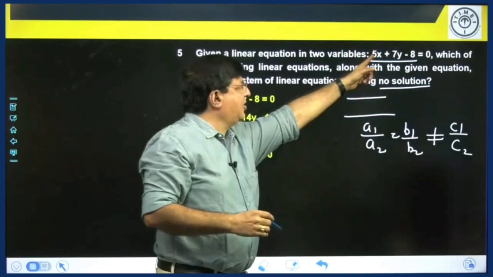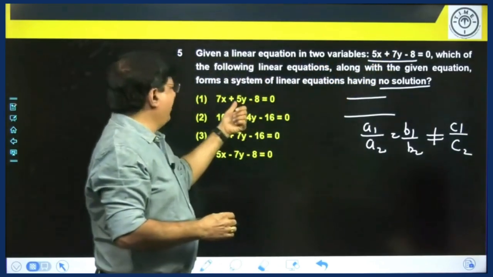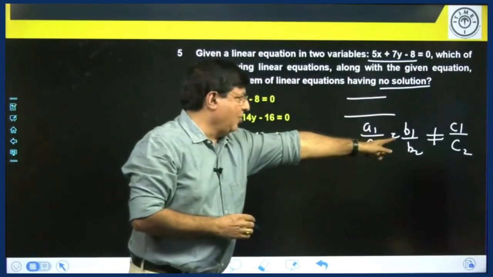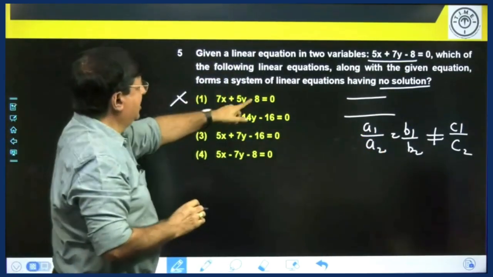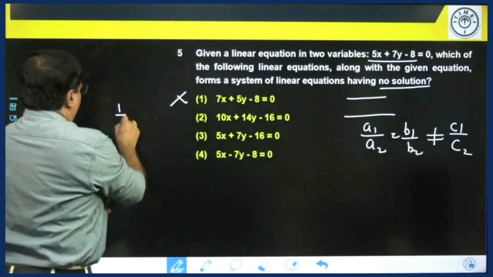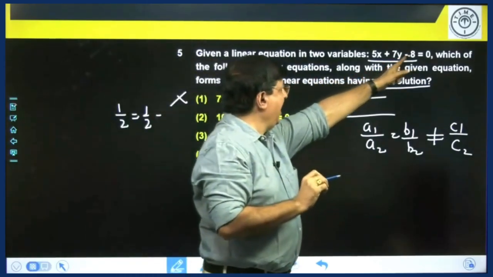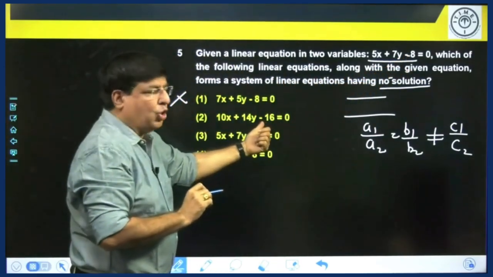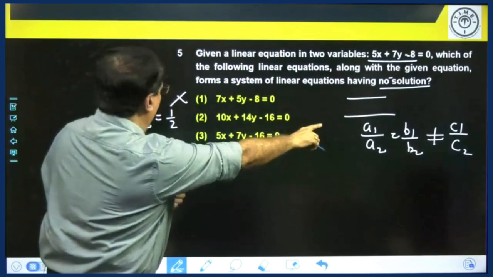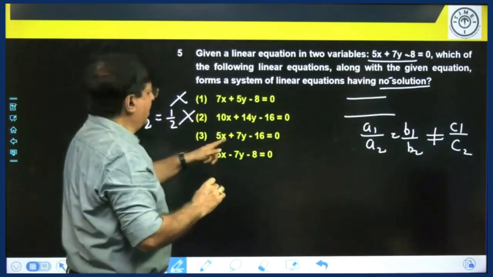Take the first option: coefficient of x, 5 by 7, here 7 by 5. 5 by 7 is not equal to 7 by 5. So you should get equal actually. So this is not the answer. Next, 5 by 10 is half, 7 by 14 is again half. Second choice I am doing now is half. Last one, minus 8 by minus 16, the constant ratio is again half. But what is our condition? That it should not be equal to c1 by c2. Here I am getting equal. So this is also not correct.